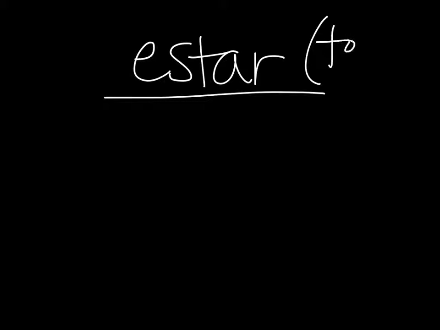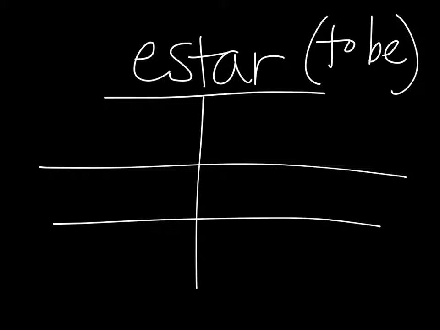The first verb that it uses is the verb estar. Remember, estar means to be. There are two to be verbs. This one is the one that you always use with the present progressive to talk about what you are doing, okay? Quick review on the conjugations. You have these on your notes though.